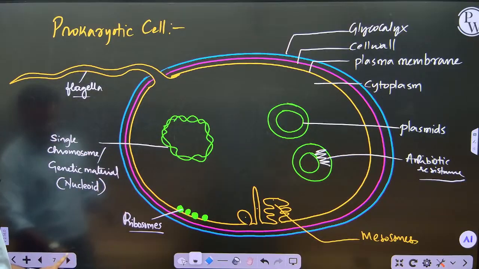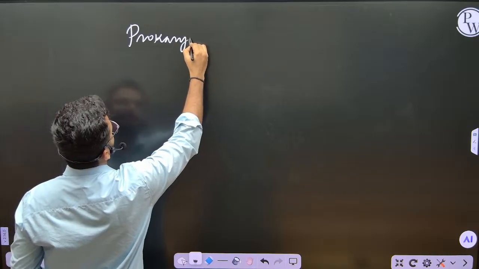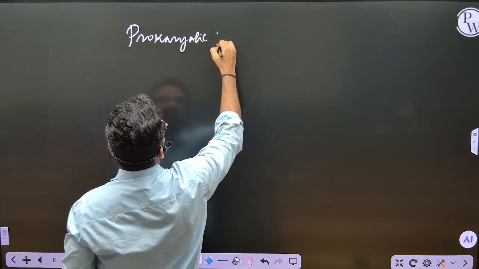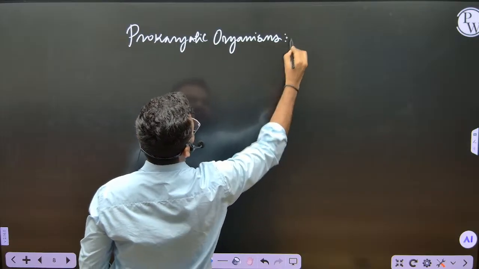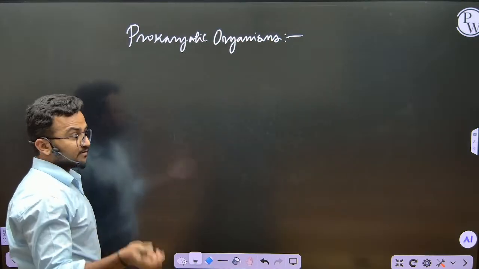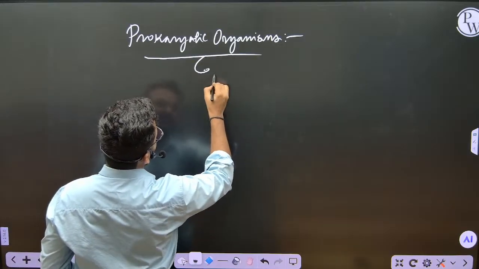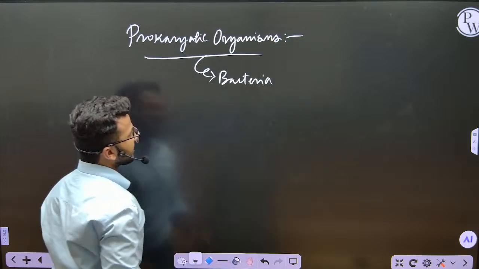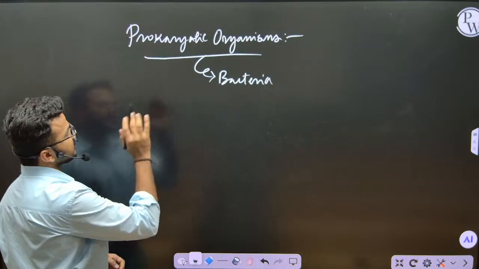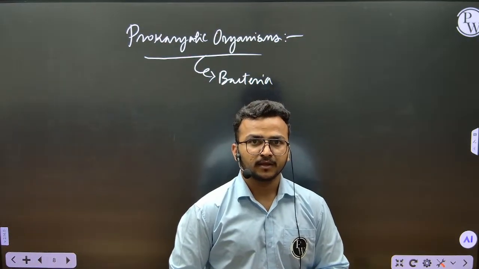When we are discussing prokaryotic organisms, I said mainly bacteria will be there. All the bacteria are prokaryotic organisms.